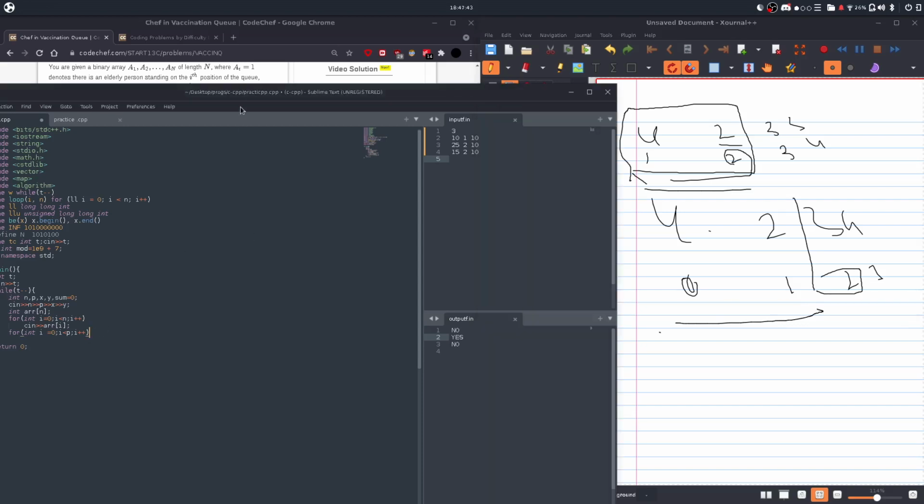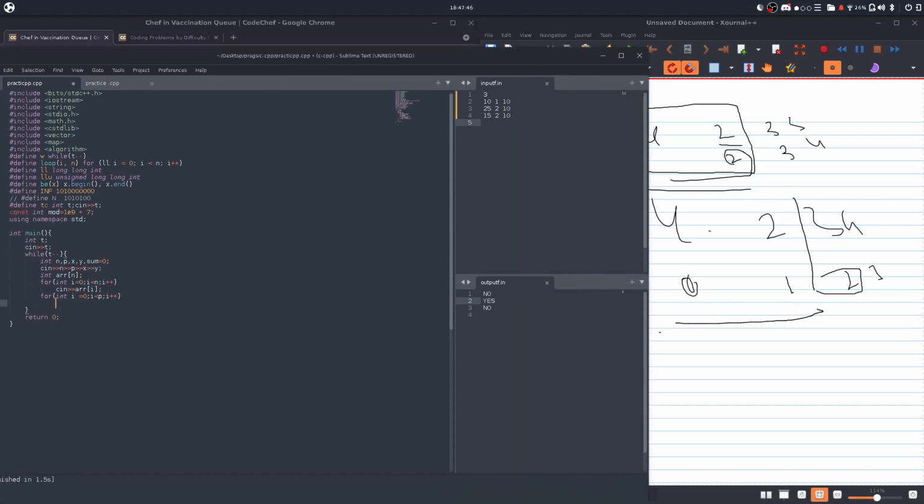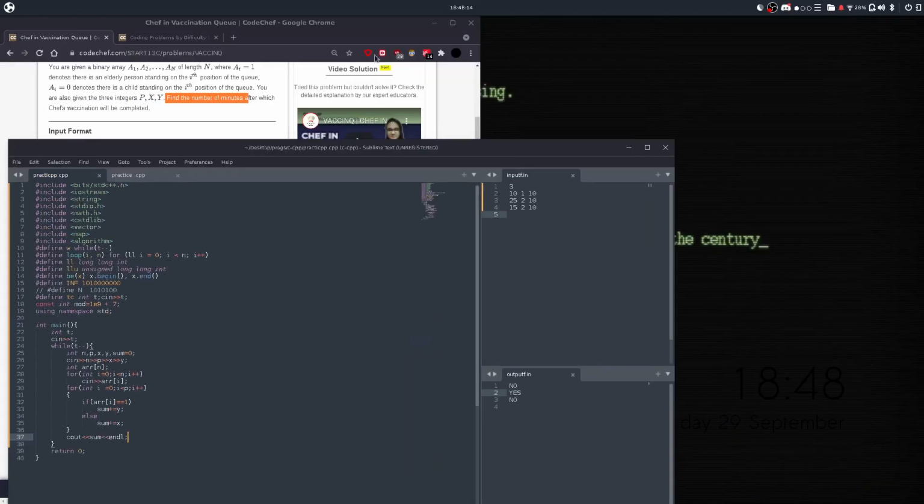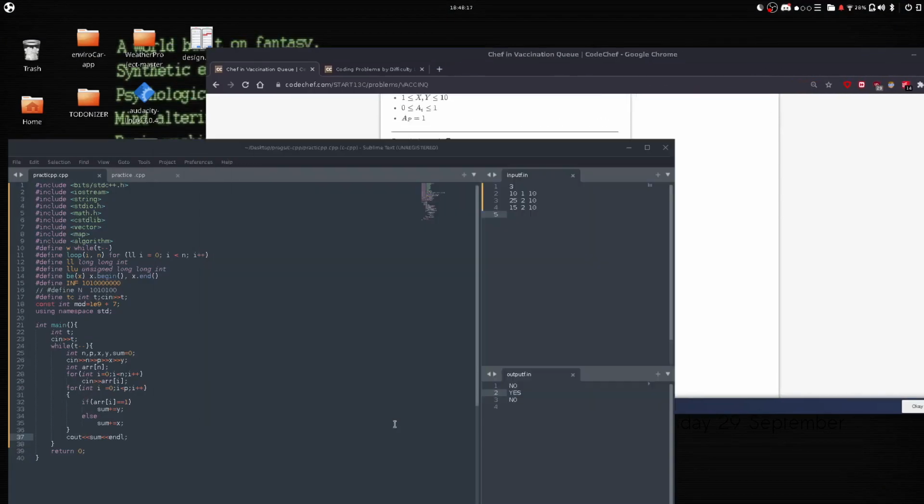And we check if array of i is equal to 1, then sum plus equal to y, I guess. Wait, 1 was idle, right? So if it's 1, sum plus equal to y, else sum plus equal to x. After this is done, we just have to cout the sum. I can copy this. Nice, and we get the answer 536 exactly.